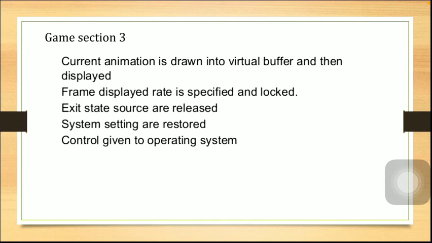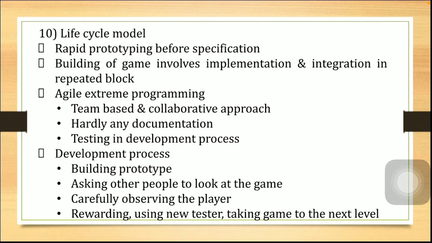That means for entering into the game, we can go with game section 1. For playing, that is the mid position, it is game section 2, and at last it is game section 3. That means game section 3 is always taken into consideration for designing the last part, that is the ending or exit of the game. Here you have to write the exit state. If you are exiting from the game, then control should be written back to its original places, that is, the reset option should be there. System settings should be reset. Control should be given back to the operating system, not to the game app or the game environment. So everything is done in game section 3.